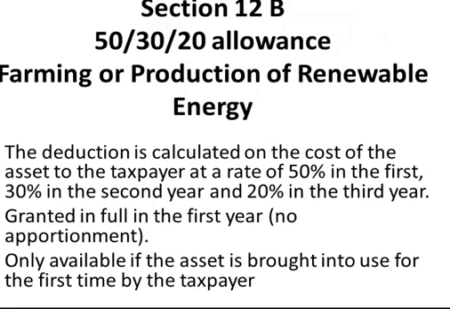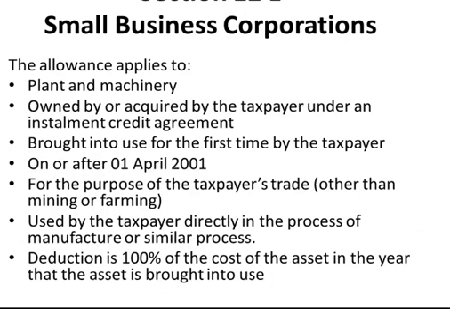Then we go on to section 12B, which is for farming and biofuels, a 50-30-20 allowance. Only available if the asset is brought into use for the first time by that taxpayer. It does not have to be new and unused. It has to be new and unused by that taxpayer, and there's no apportionment.